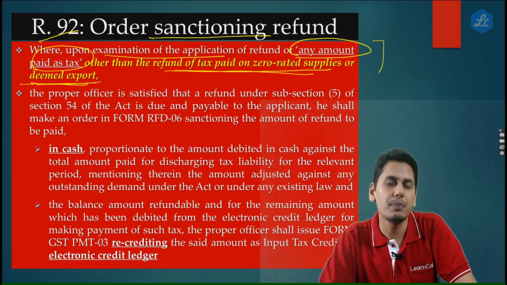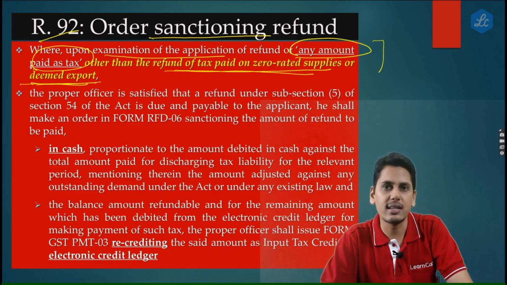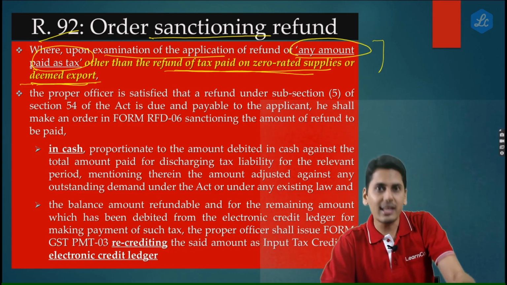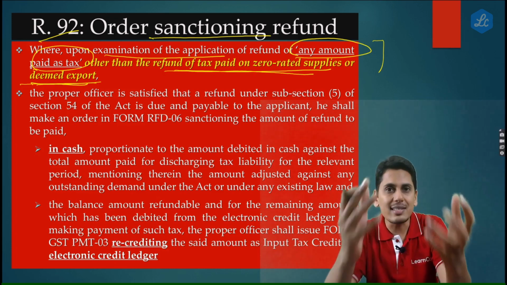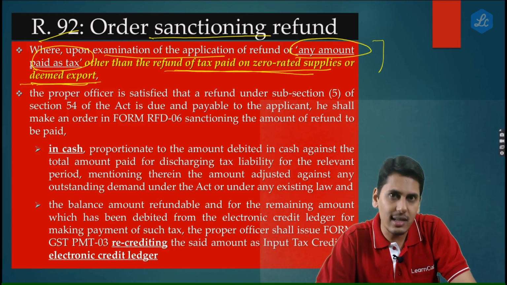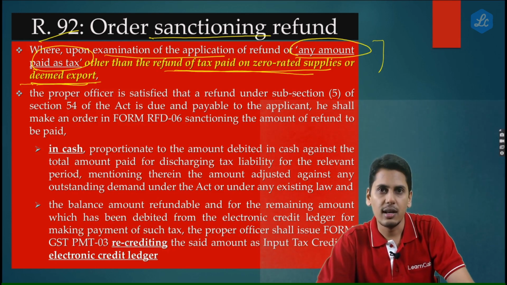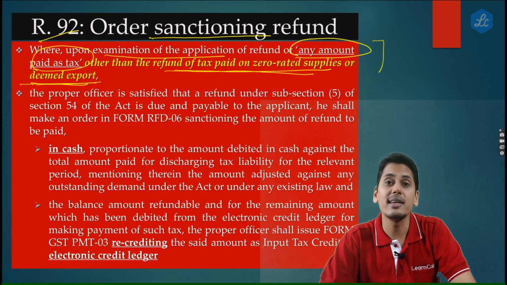If the registered person is claiming a refund of his accumulated input tax credit, the department cannot give him a recredit in his electronic credit ledger because the whole purpose itself is not served. That registered person wants a refund from his electronic credit ledger, and again you're recrediting his electronic credit ledger itself. It makes no sense.